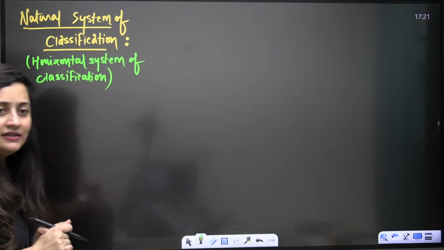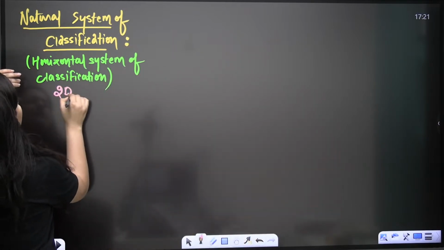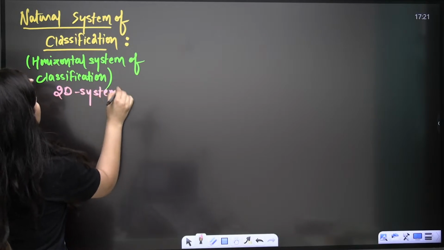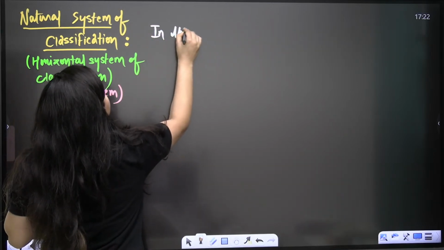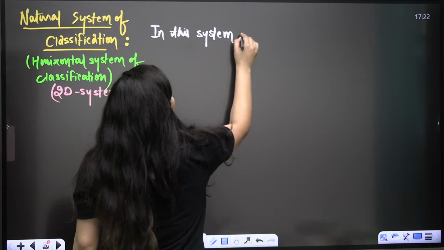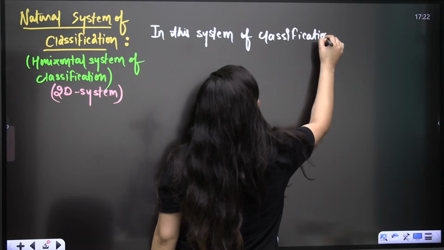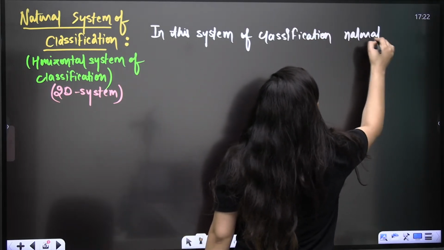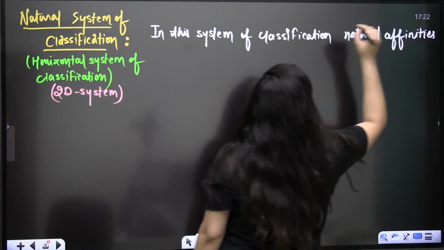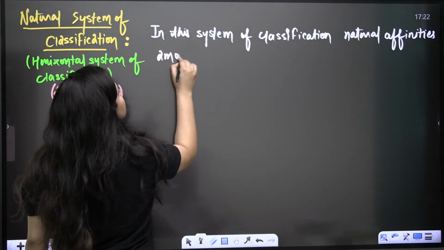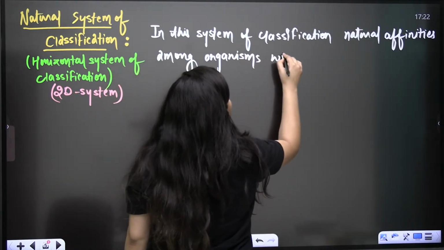Okay, so write down the points based on it. Natural, horizontal and 2D, that is two-dimensional system. So here in this system of classification, natural affinities among organisms will be considered,